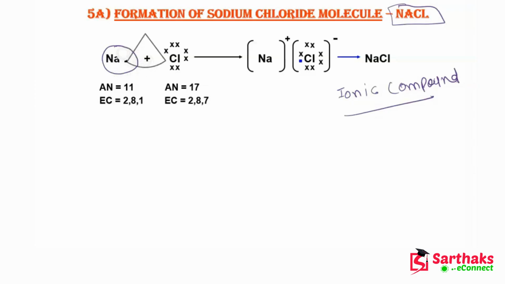Sodium becomes stable because after giving the electron, its electronic configuration will be 2 and 8. And after taking one electron, this chlorine also becomes stable, because its electronic configuration will become 2, 8 and 8. So the octets of both elements are complete.